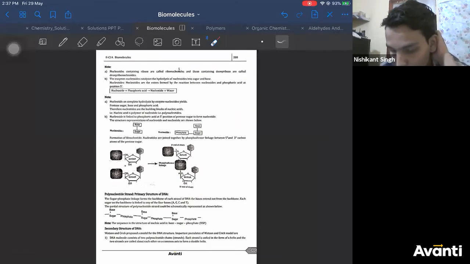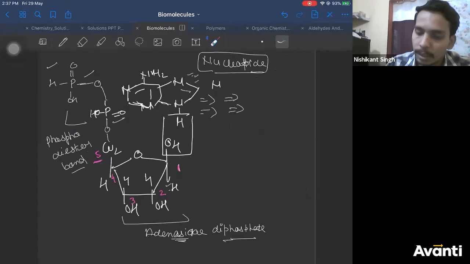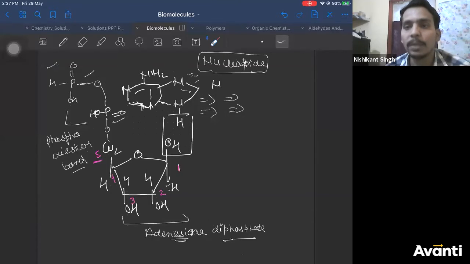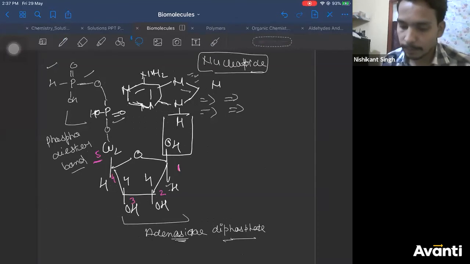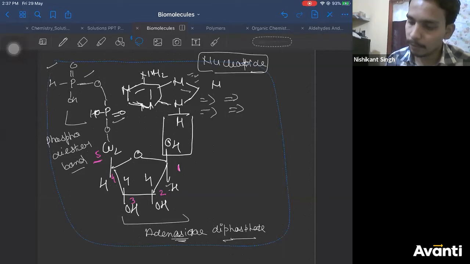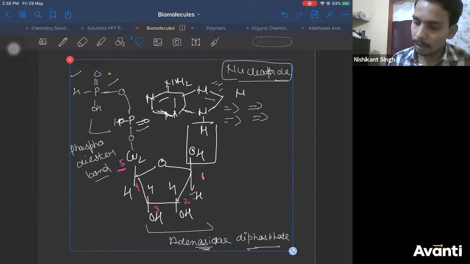All right. So now let us move ahead to the polynucleotide structure. How does the polynucleotide structure take place? See carefully. I'm going to copy the same structure and tell you how polynucleotides are formed. So let us take this and modify this. Yes, so this is our structure.